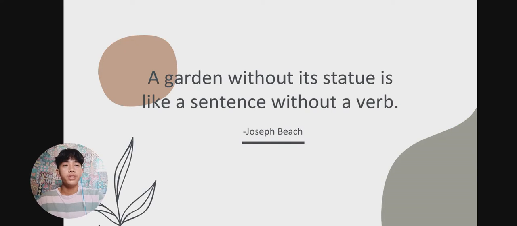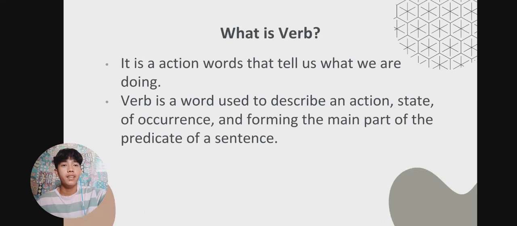We have a quote here from Joseph Beach: "A garden without its statue is like a sentence without a verb." We will see if this sentence is true or not. Next slide. What is a verb?